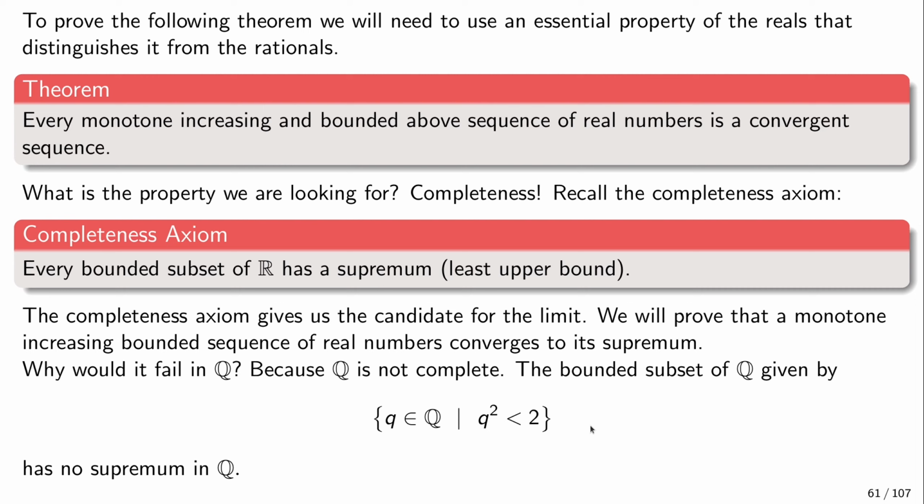And what would be the upper bound? An upper bound would be 2, but the least upper bound would be the square root of 2, which is, of course, not a rational number. So this set has no supremum in Q. That's the reason Q is not complete, and it will fail for Q, but we will succeed in doing this for R.